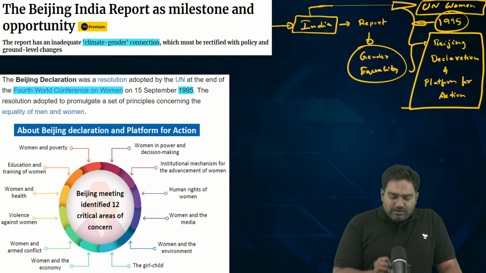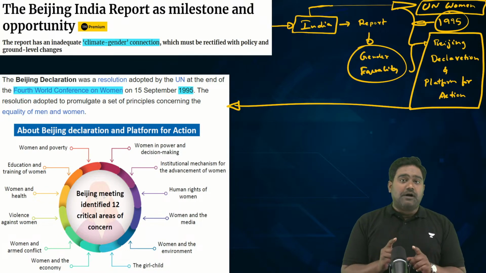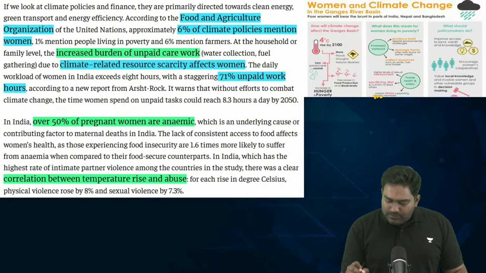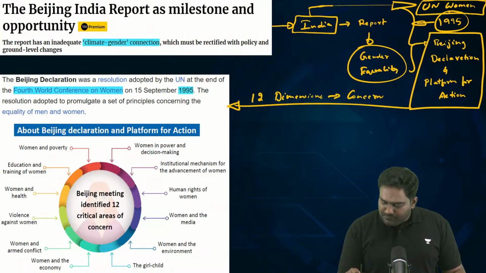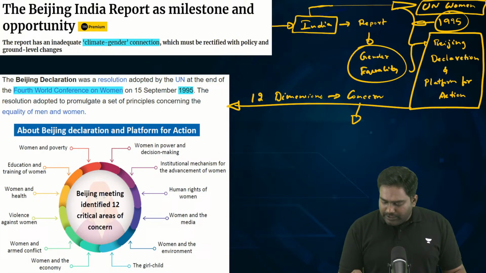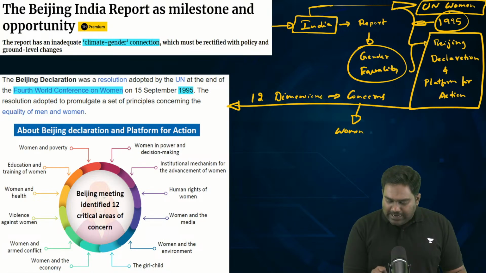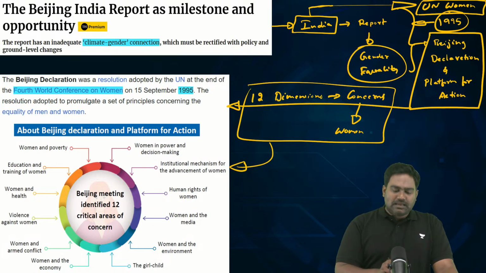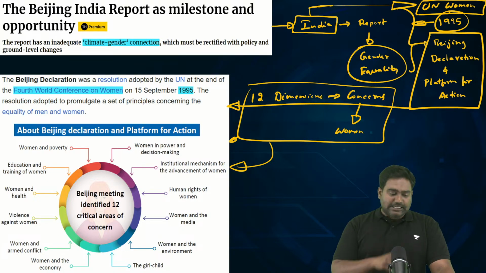The Beijing Declaration Platform for Action identified 12 important concerns which affect women around the world. 12 critical concerns affecting women and gender equality were identified, and you can see those 12 concerns in this infographic that I have added on your screen.